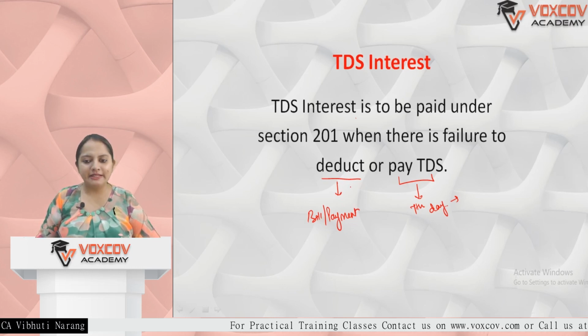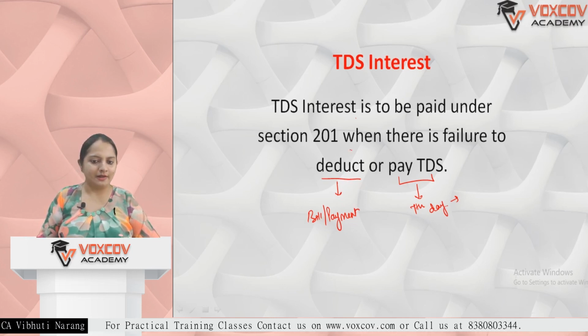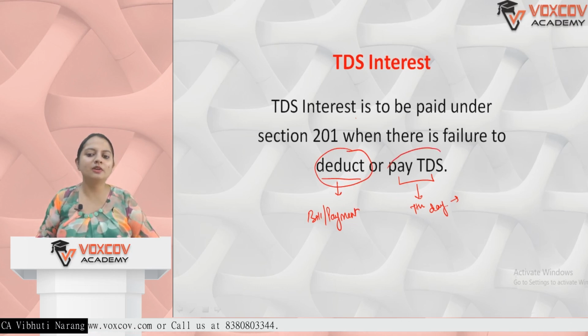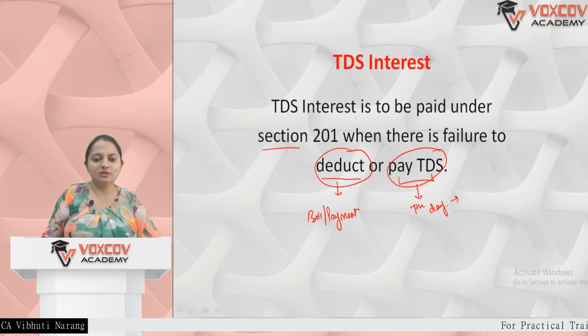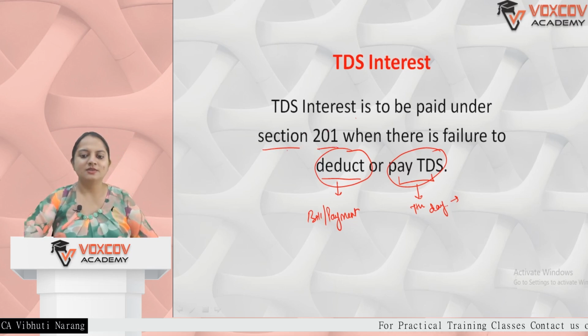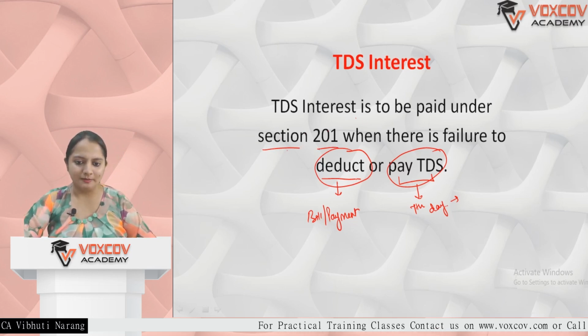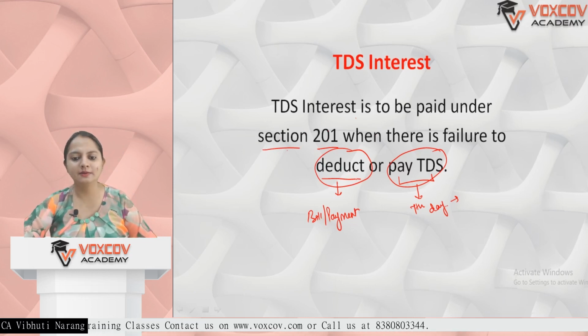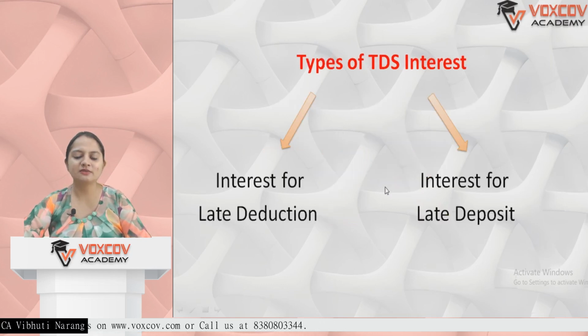What happens is there may be a failure either to deduct on time, or to pay on time. Both cases will attract TDS interest. This interest is covered under section 201 of the Act. We will understand both interests one by one. First we'll understand interest on late deduction and then on late deposit. So from this we come to two conclusions: one is interest for late deduction and the second is interest for late deposit.